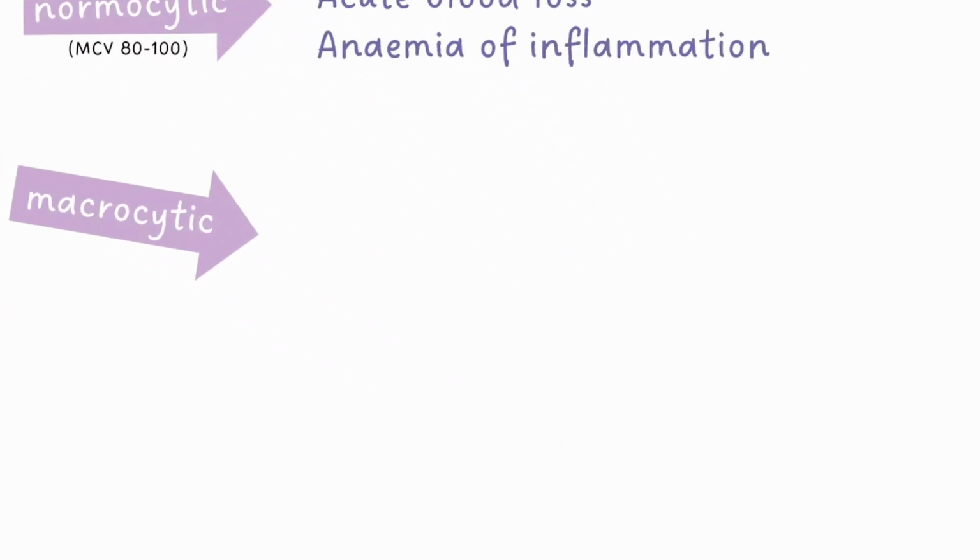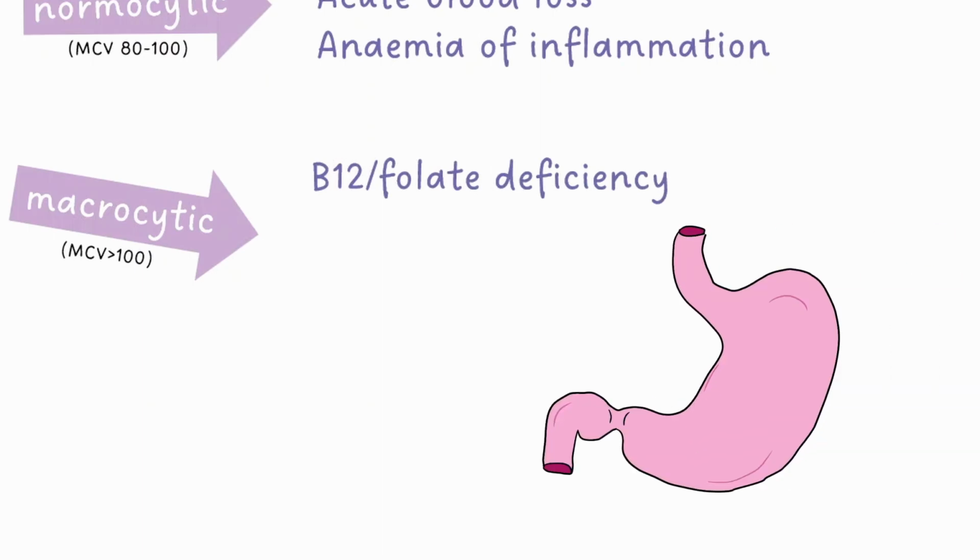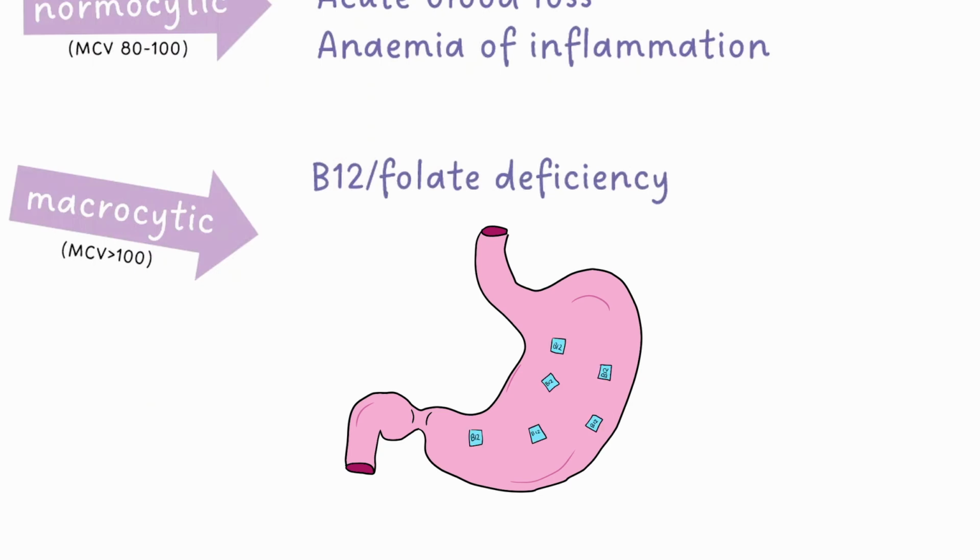Macrocytic anemia refers to low haemoglobin with an MCV over 100. This is commonly caused by B12 or folate deficiency, which can be a result of poor diet. Also, B12 deficiency can be caused by pernicious anemia, which is an autoimmune condition that damages the parietal cells in the stomach lining. This stops the parietal cells being able to produce and secrete intrinsic factor that usually binds B12 and allows our digestive tract to uptake it.